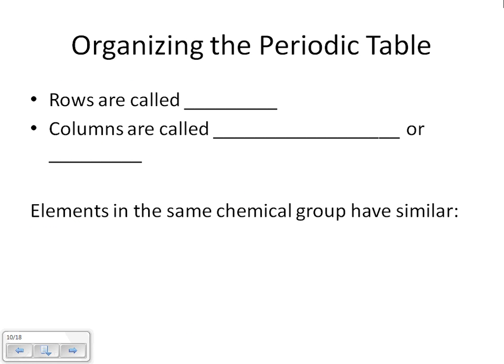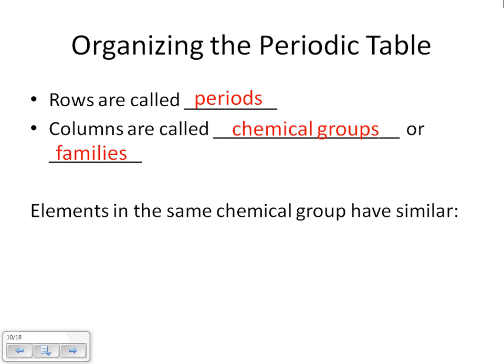Okay, so organizing the periodic table, there are a couple of new words that you need to know. So I'd like you to fill in these blanks as we go through, and know that you do need to know these. From this point on, instead of me referring to rows on the periodic table, rows are now going to be called periods, and the columns are now going to be called chemical groups or families. So you have to know if something is in period 3, that means it's in the 3rd row. If something is in group 13, that means it's in the 13th column. So you have to be able to know the difference.